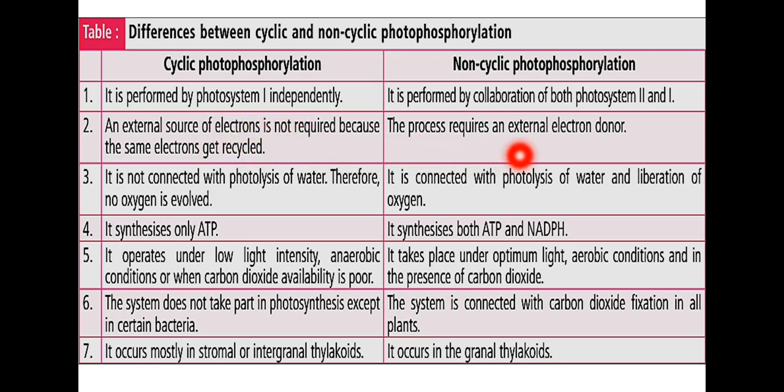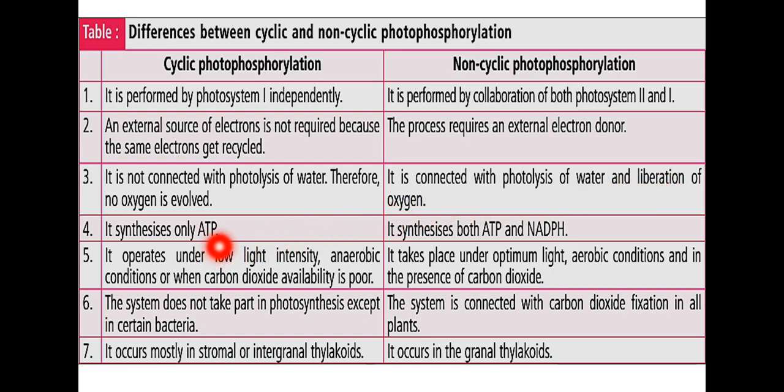The non-cyclic process requires an external electron donor, that is the water molecule. We know that the water molecule is split by the oxygen evolution complex, and the electron is donated to chlorophyll A. So an external electron donor is required. Here, in cyclic, it is not required. Coming to the next point, cyclic is not connected with the photolysis of water, and therefore no oxygen is evolved. In non-cyclic there is a photolysis of water and a liberation of oxygen.